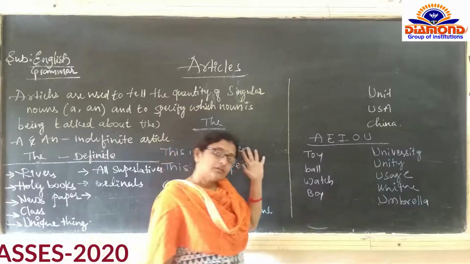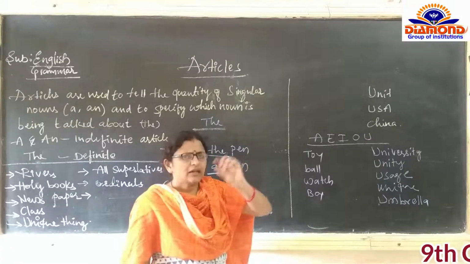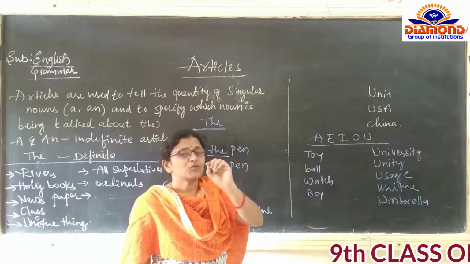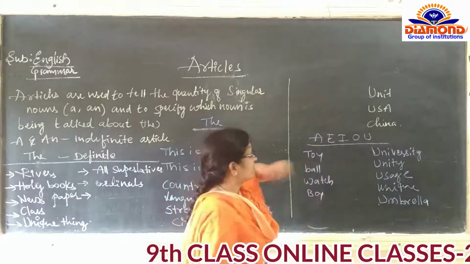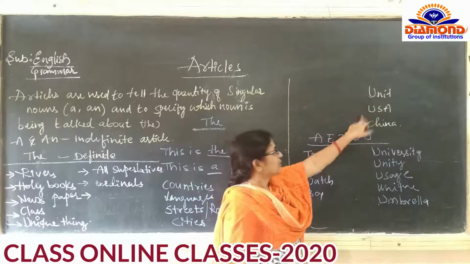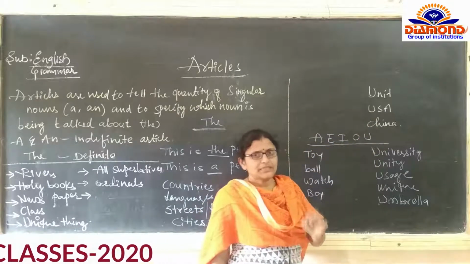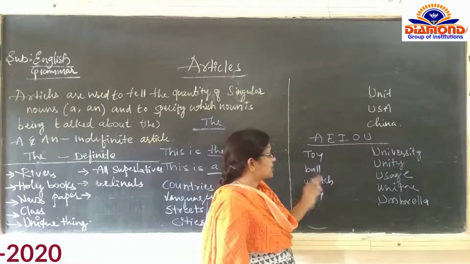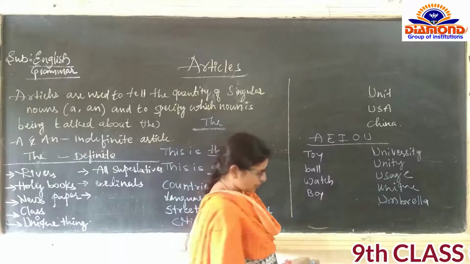So from the competitive exam point of view also, there is a little bit of confusion in the articles. For example, unit is there, USA is there, China is there. Unit, USA, China. Commonly, what will we add?